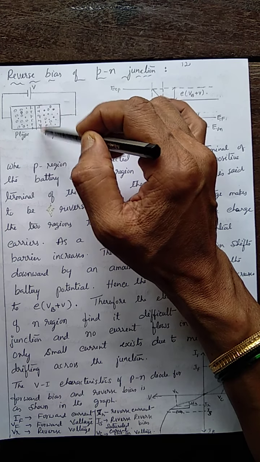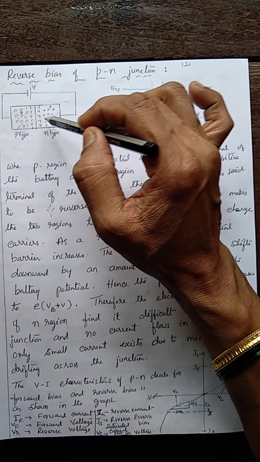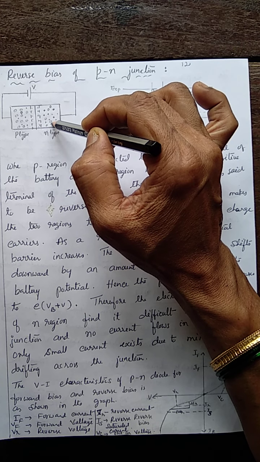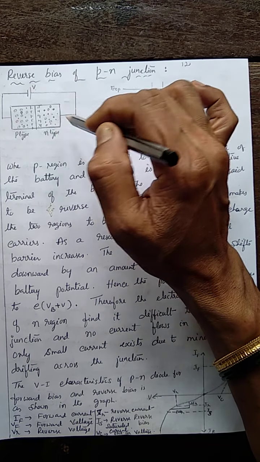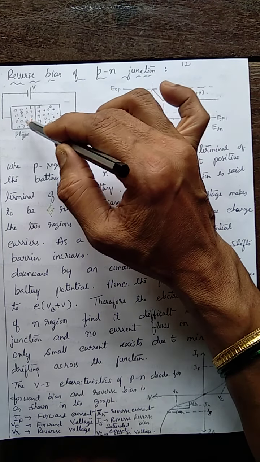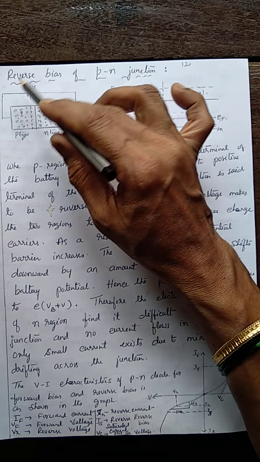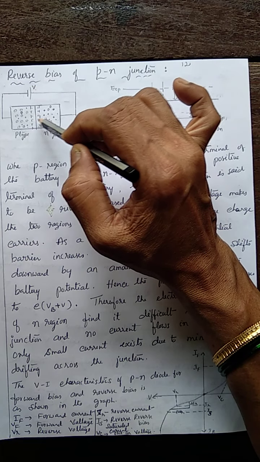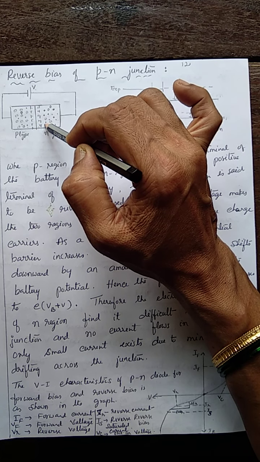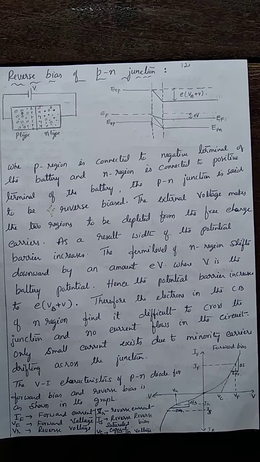That means the width of the junction goes on increasing. As you increase the voltage, the width of the junction goes on increasing, thereby preventing the movement of free carriers across the junction. Movement of free carriers across the junction being blocked means no current flows in the circuit. As V increases, this potential barrier width also increases, which means the current goes on decreasing. This is what happens in case of reverse bias.